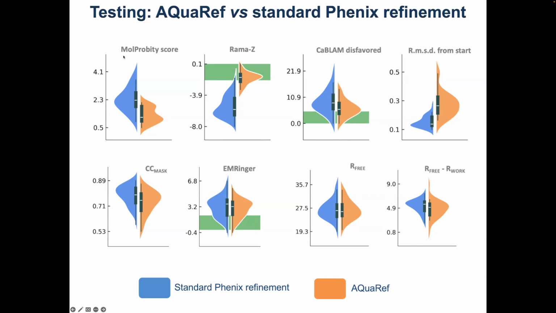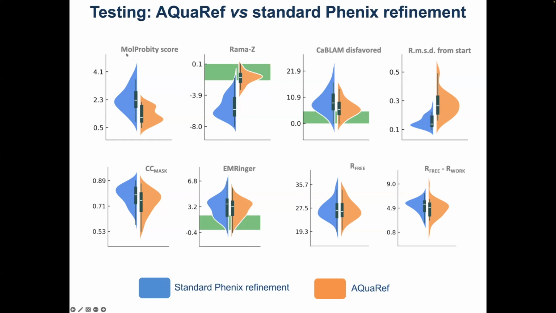So MolProbity score. MolProbity score basically accumulates clash score, Ramachandran plot, and rotamer metrics into one metric, and it's calibrated in a way that is related to the resolution of your data. So the lower the number, the better.